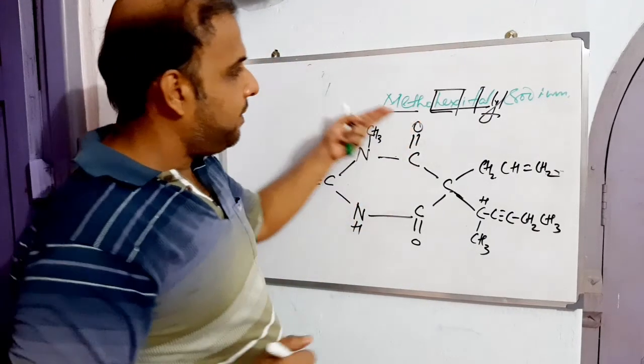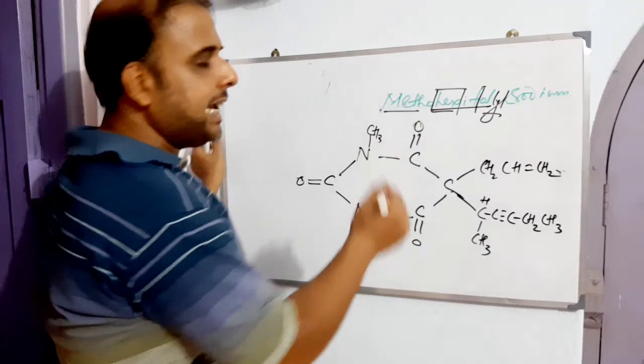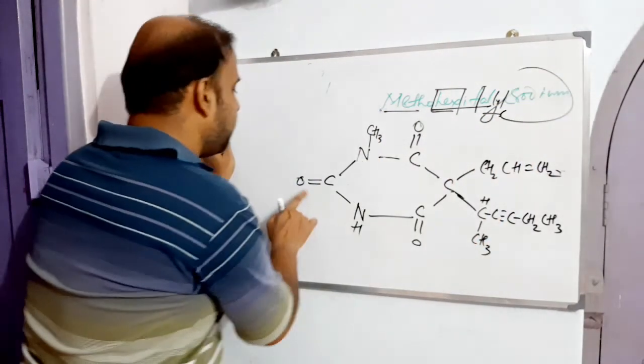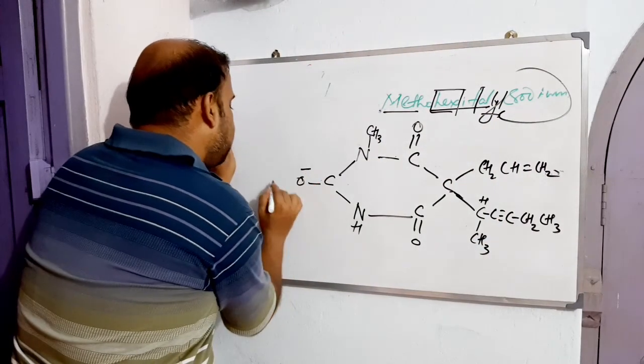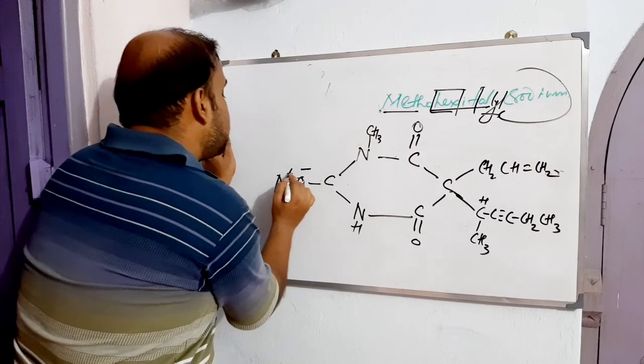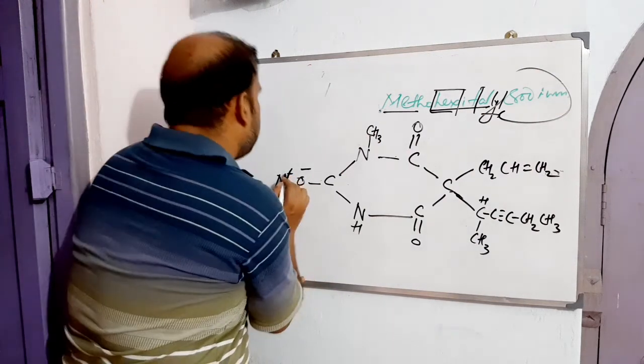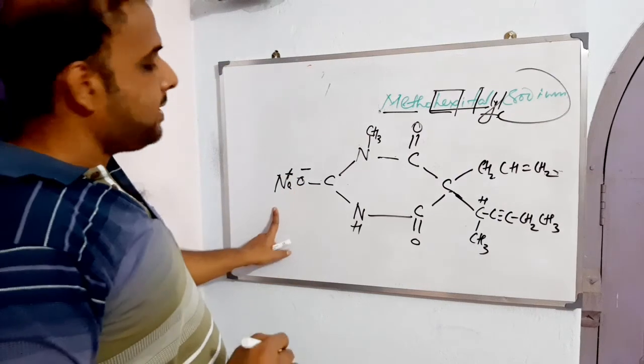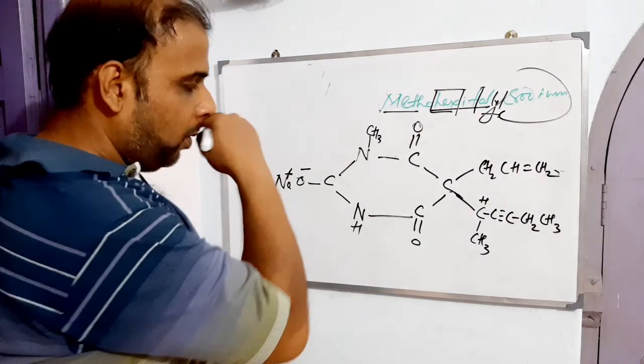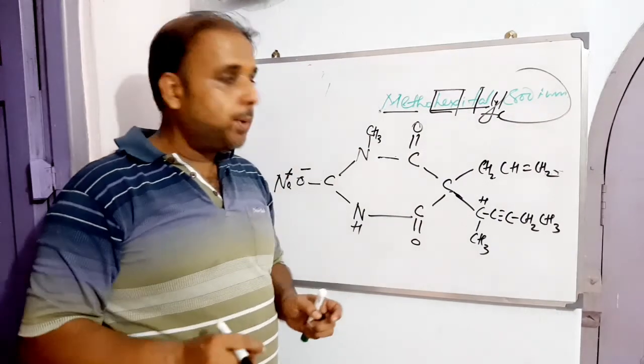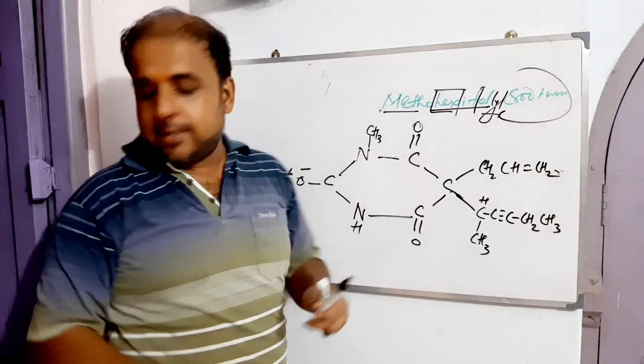Now, if it is methohexital sodium, where exactly should we put the sodium? Here is the area which can transform itself into an ionic product, that means O minus Na plus. So this is found to be the whole structure of methohexital sodium. Now let's see how this IUPAC name stands.